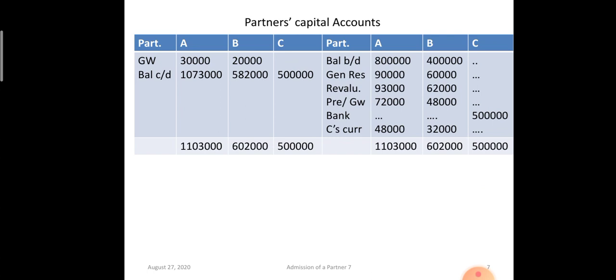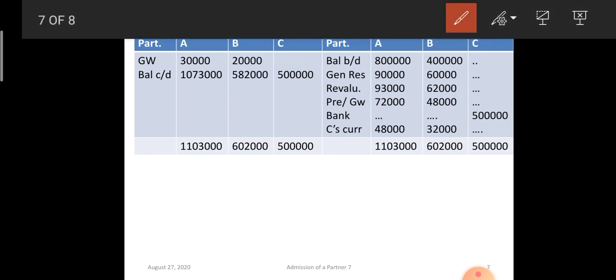Partners capital account. So in the beginning it was 8 lakh rupees and 4 lakh rupees. In the opening balance sheet it is given. Okay. First we write off the old goodwill in the ratio of 3:2. So goodwill 30,000 and 20,000. A's capital is debited, B's capital is debited to goodwill account, in the ratio of 3:2.